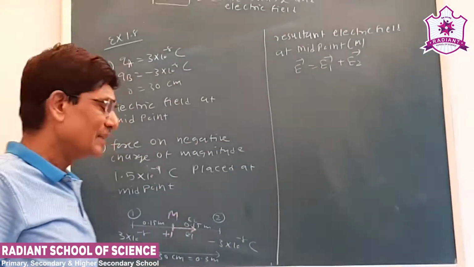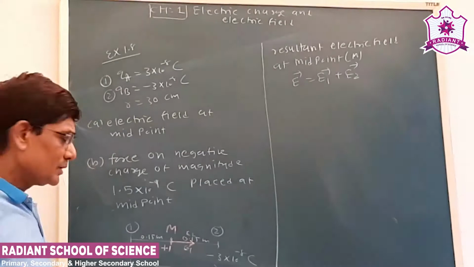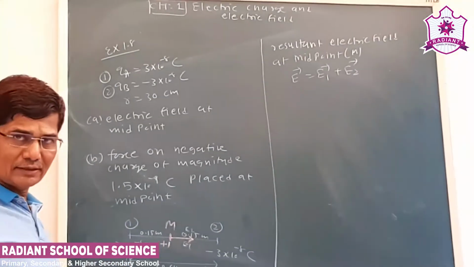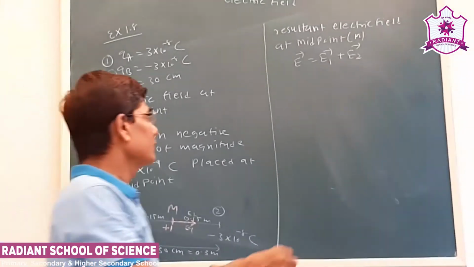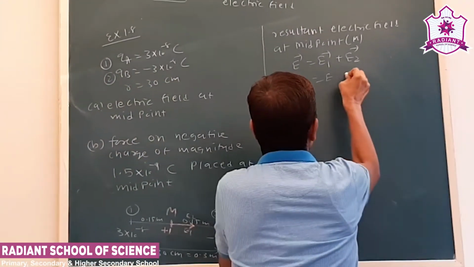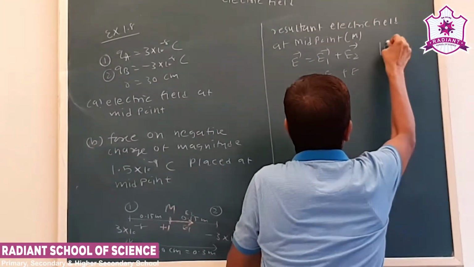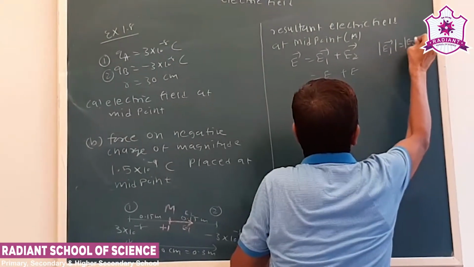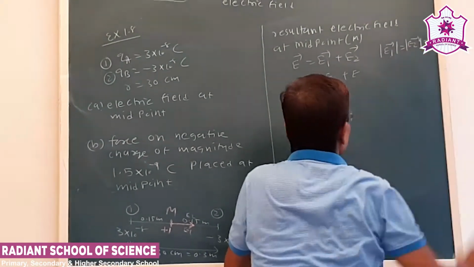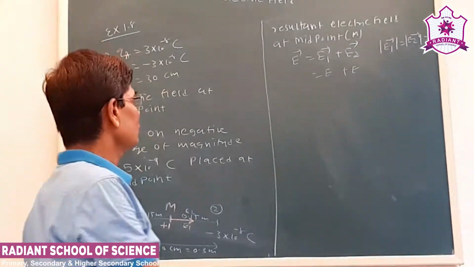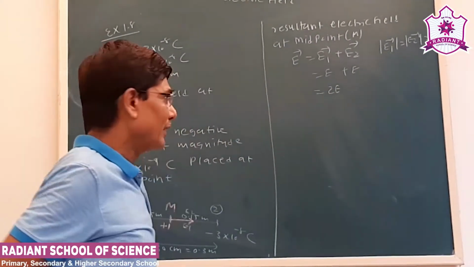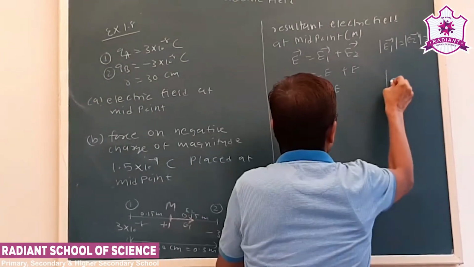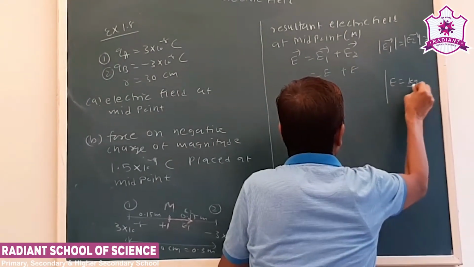Now here, see, the magnitude of the electric field due to both charges is same. Also, they are in the same direction, so we can consider as a scalar. So we can say E1 plus E2, and E1 and E2 we can consider same. Why? Because the charge and distance is same. So that is 2E. Now, what is the formula for electric field of a point charge? We have seen earlier E is equal to KQ by R square.